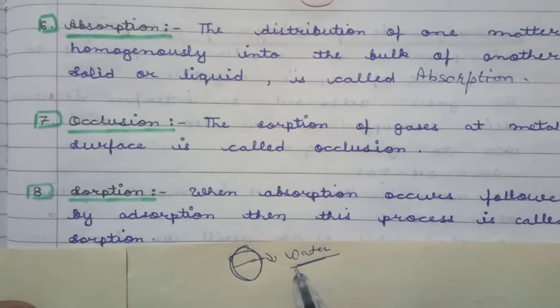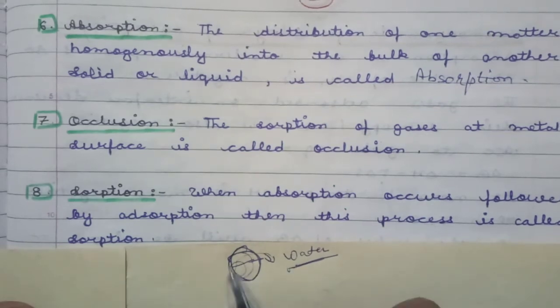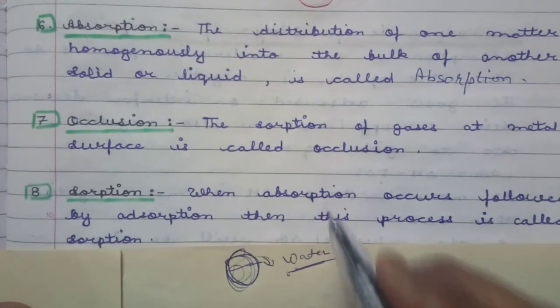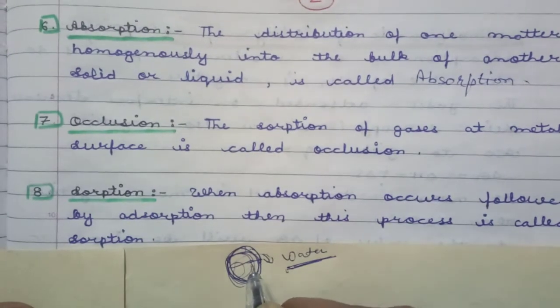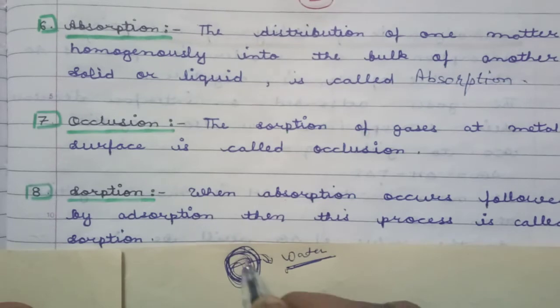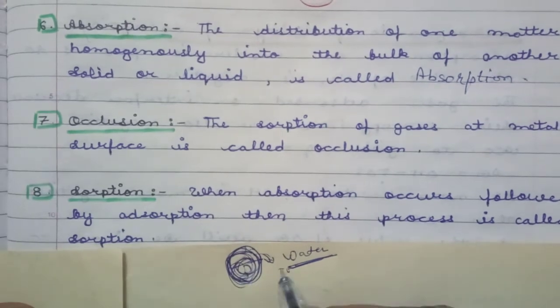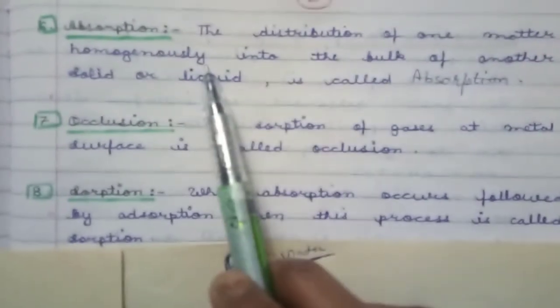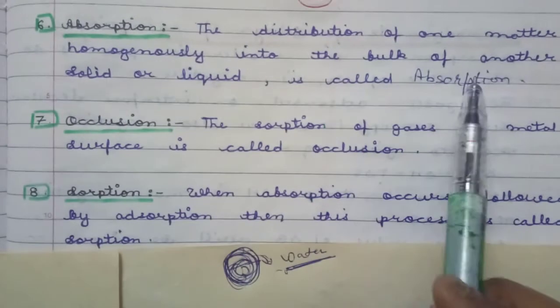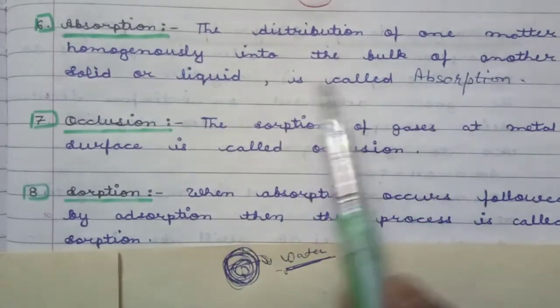Then water will be absorbed in the sponge homogeneously. Water is not only on the surface of the sponge but is distributed in the inner bulk of the sponge also. So it is absorption. Okay, clear? The distribution of one substance homogeneously into the bulk of another solid or liquid.